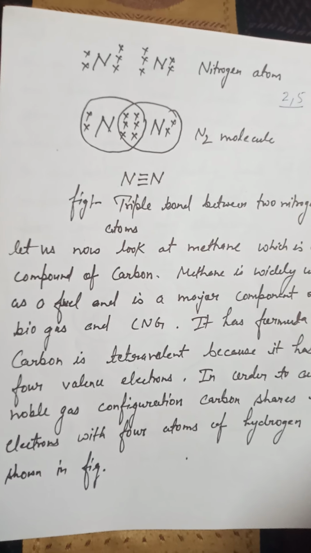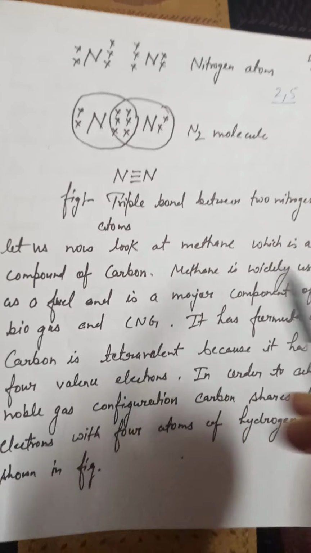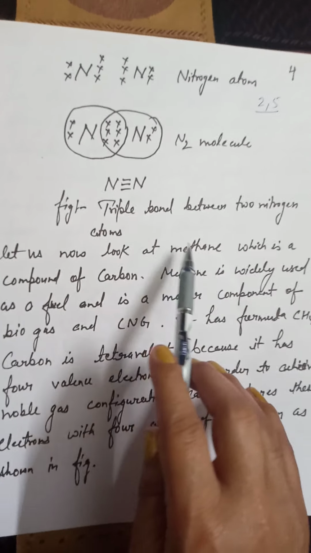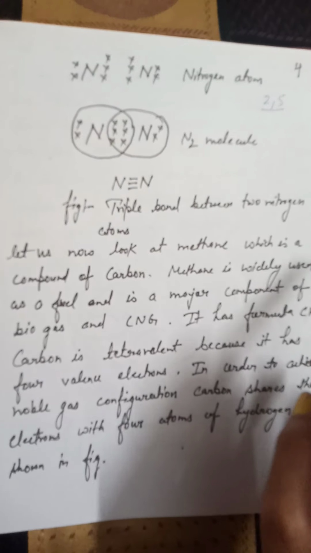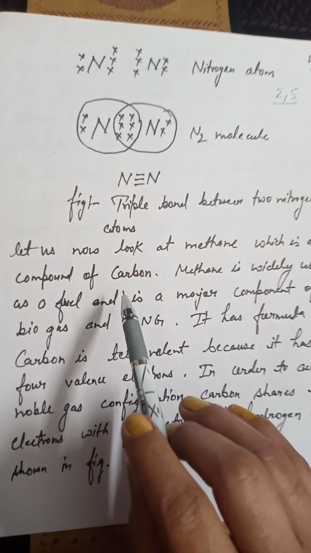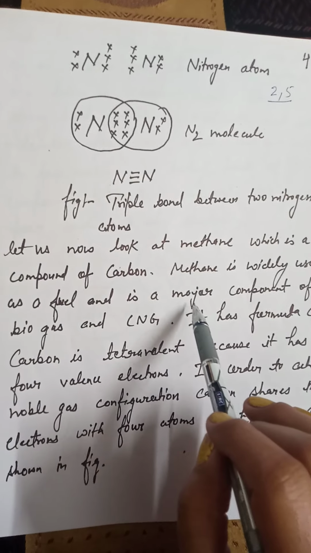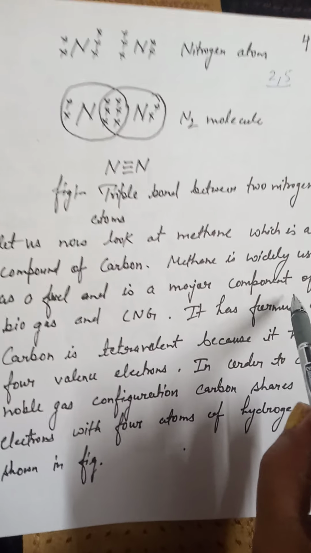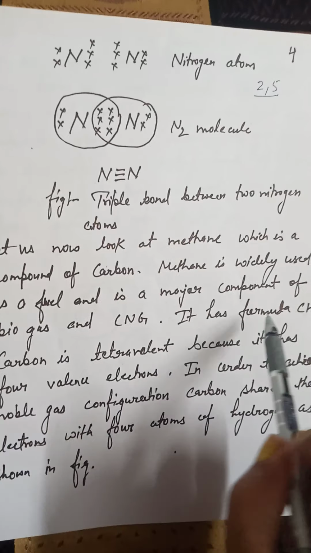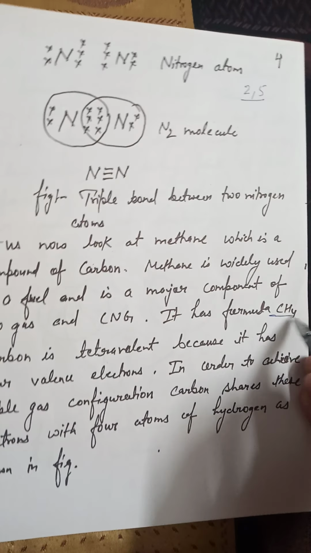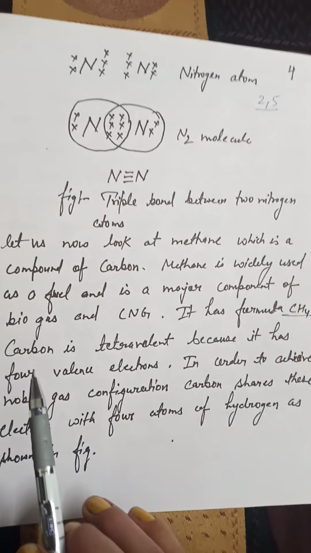Now we will have another look at methane. So let us now look at methane, which is a compound of carbon. Methane is widely used as a fuel, and is a major component of CNG also. CNG is compressed natural gas. The formula of methane is CH4.